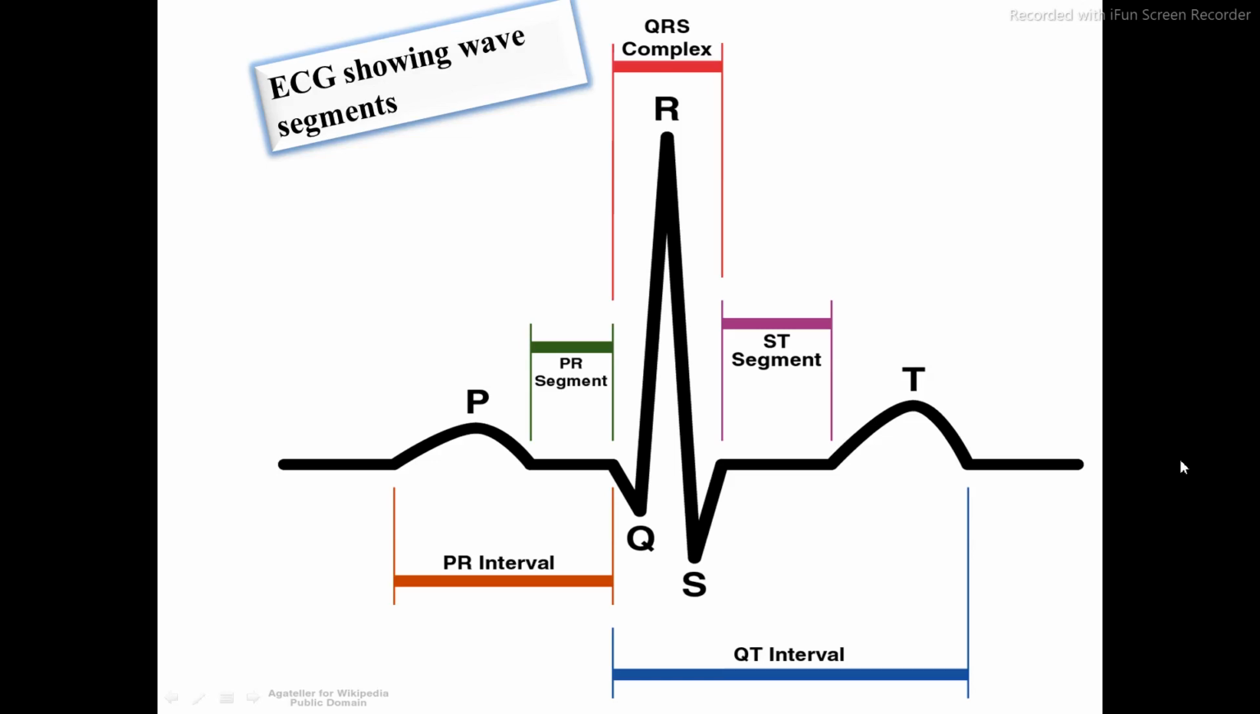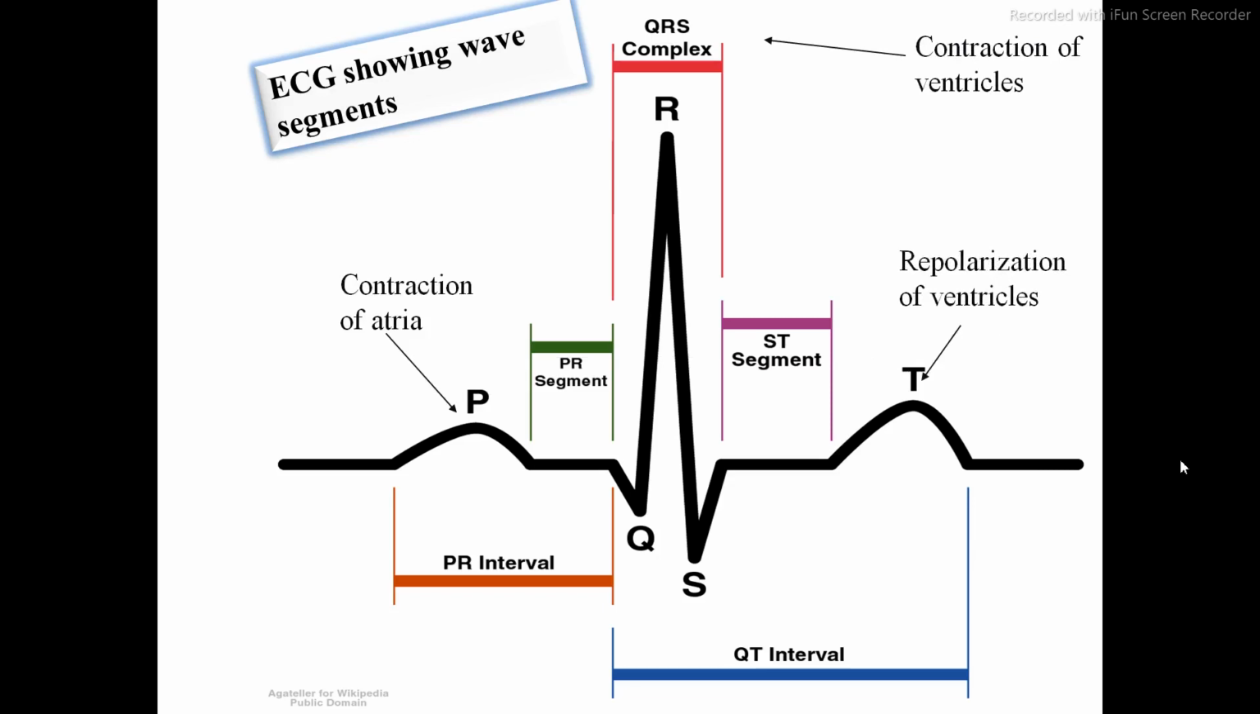It's showing the wave segments. So this ECG is divided into a few segments. That is P. In this P phase, the contraction of atria takes place. Then QRS complex, in this the contraction of ventricles takes place. Then the T phase, in this the repolarization of ventricles takes place. So this is the ECG diagram which is showing the wave segments.